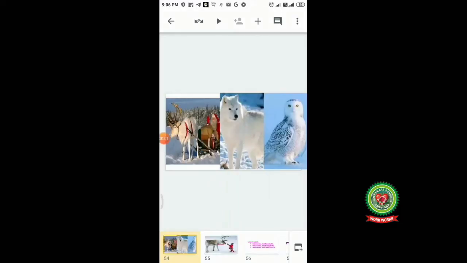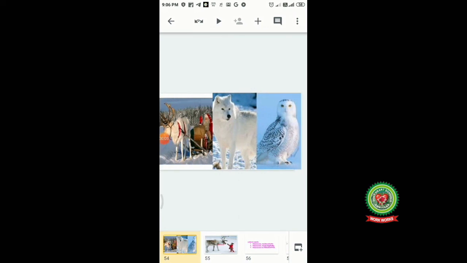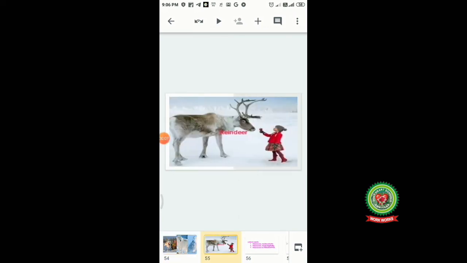So children, these are the animals which are found in the tundra region. Now you can see this is a picture of reindeer, which is a very important and very, very useful animal in the tundra region.